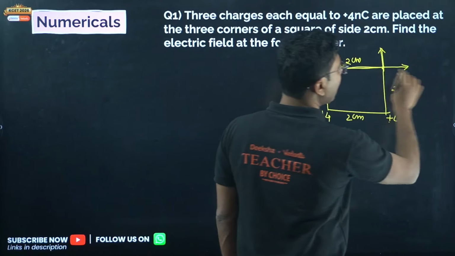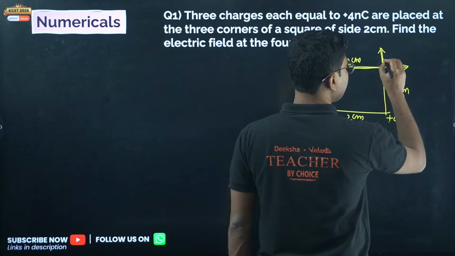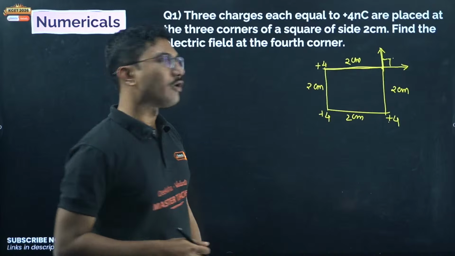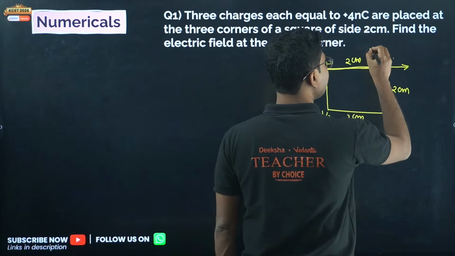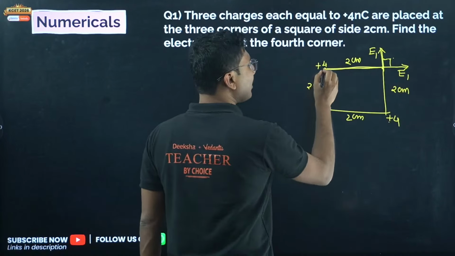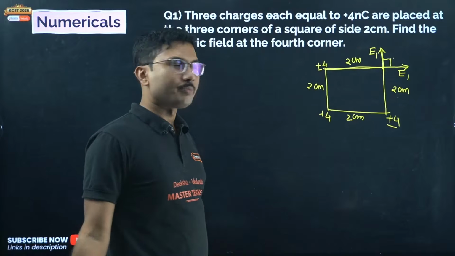Okay, so these 2 are outward, and what is the angle between them? Angle between them will be 90 degrees. And if you see that their magnitudes will also be equal. So if this one is given by say E1, this one will also be E1. Why? Because both charges are same, distances are same, so the magnitude will also be same.